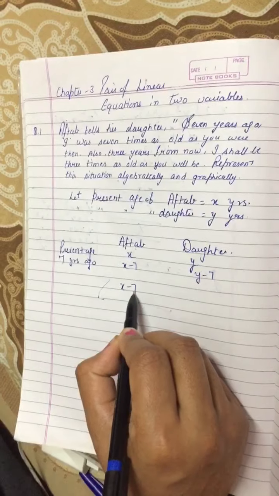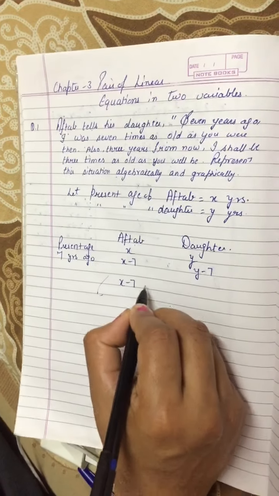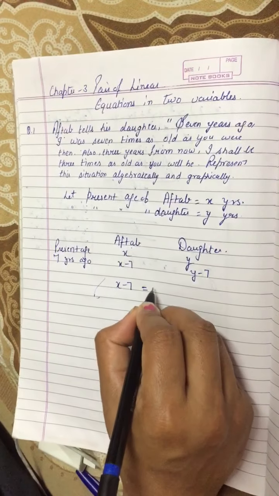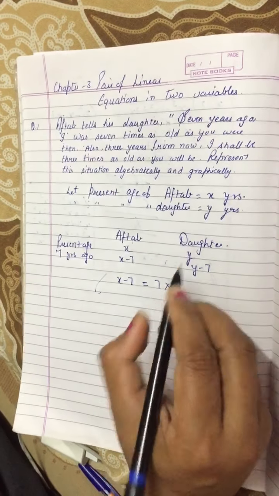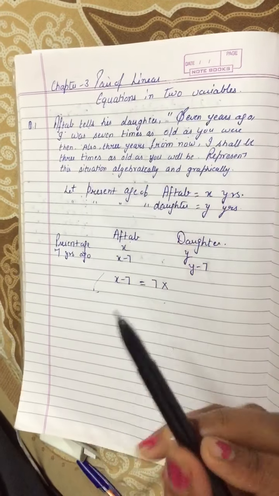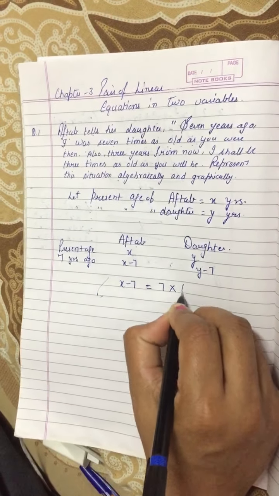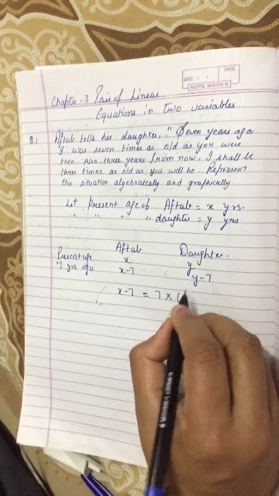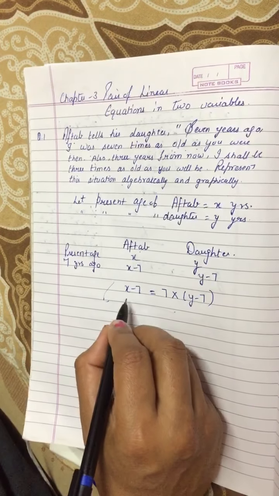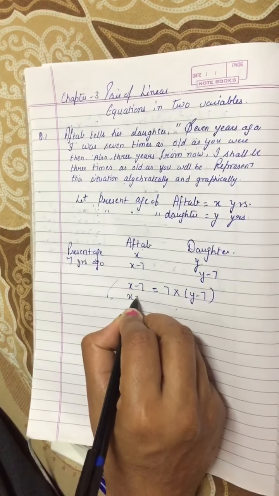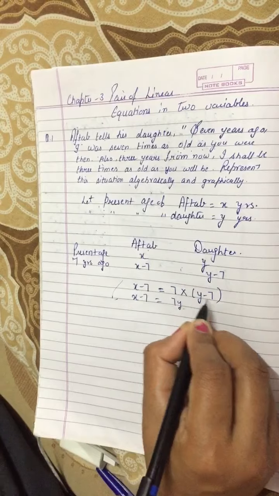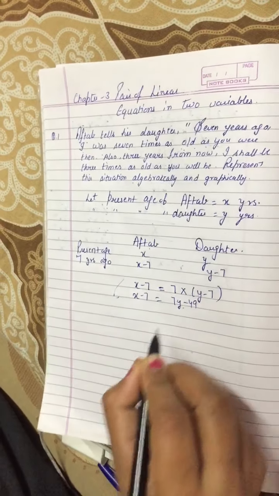So x minus 7 is equal to 7 times, 7 multiplied by as old as you were then. At that time, the age of the daughter was y minus 7. So what is the given equation? x minus 7, now open the bracket: 7 into y will be 7y, and 7 into 7 is minus 49.